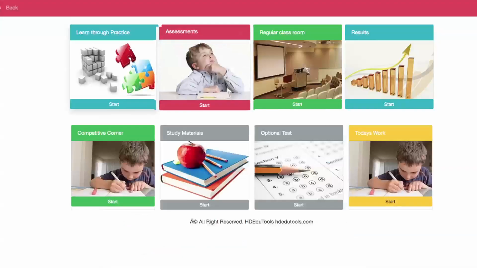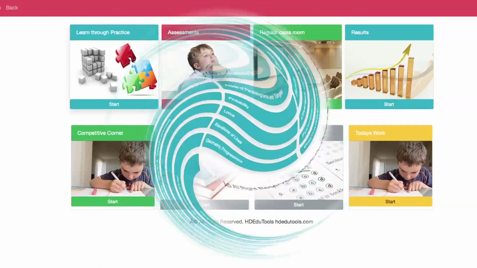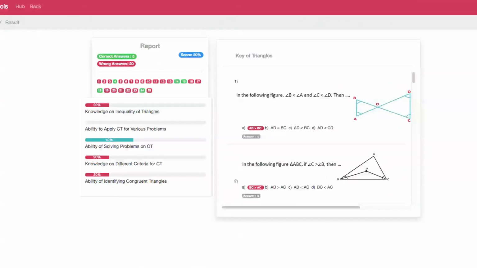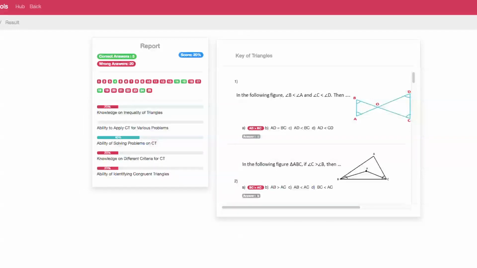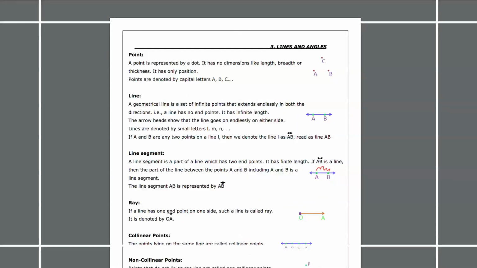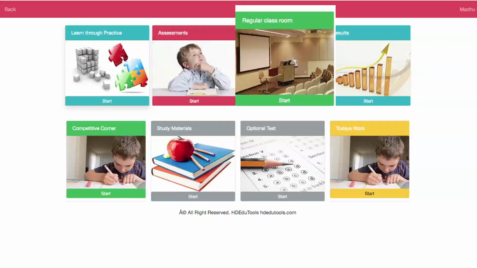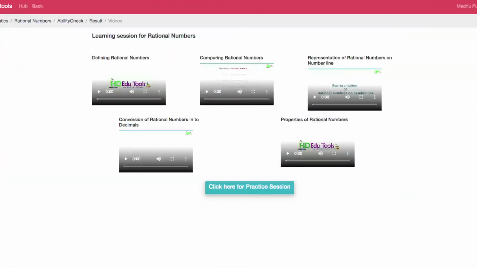And the next one is assessment. It gives an idea of how far you have learned in that topic, what your position is at different abilities in the topic, and where you are weak. You go through those topics, and you cover those topics yourself using study materials or videos. And in this regular classroom, you have audio visuals related to your class. You can watch at any time for clarification of doubts or for revision.